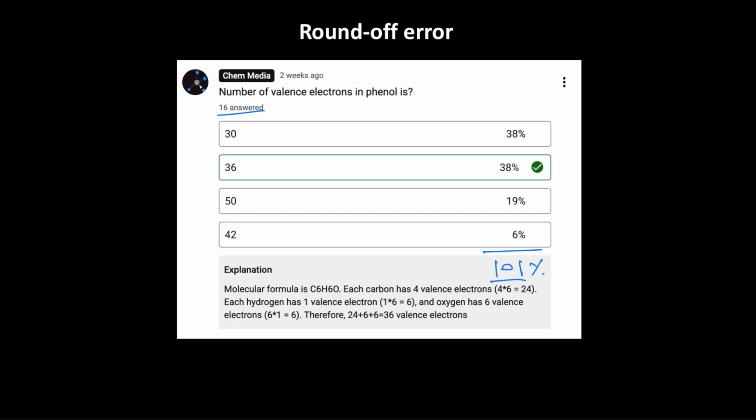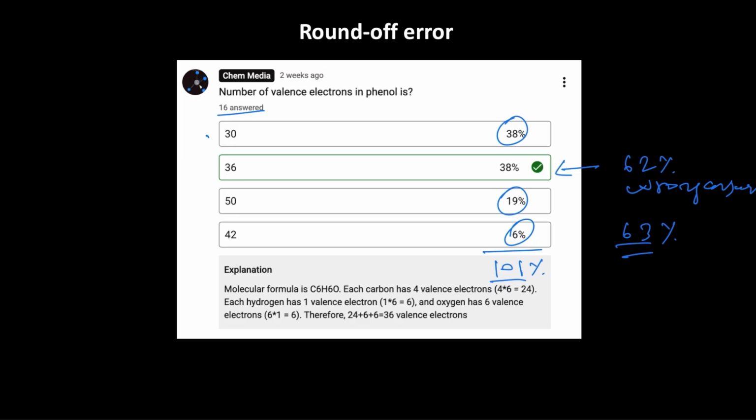Now if 38% of the students gave the correct answer here, then 62% gave the wrong answer, isn't it? 62% gave the wrong answer. But if we count this one, this one, this one, are we getting 62? No, we are getting 63%. So how did that 1% extra come in? It is due to round off error. Let's find out how many students picked this answer.